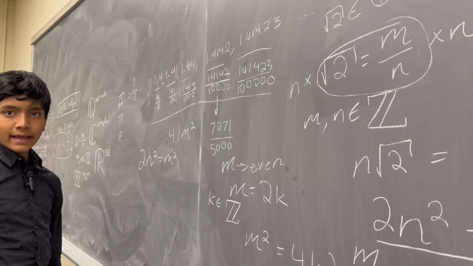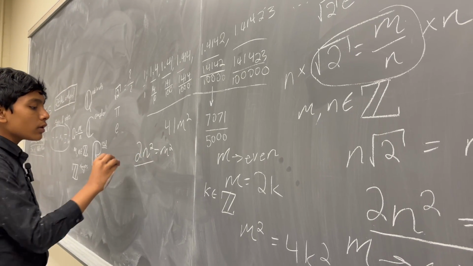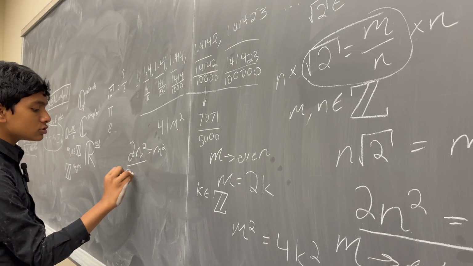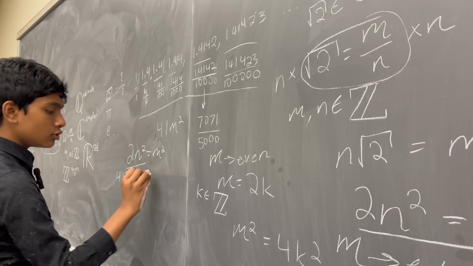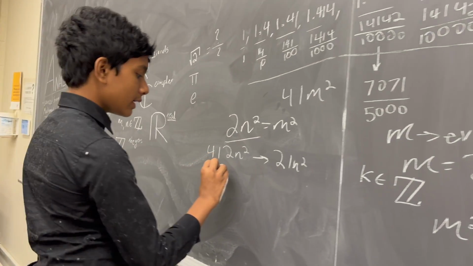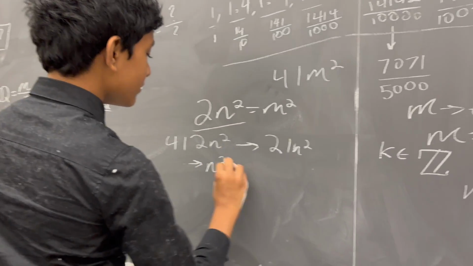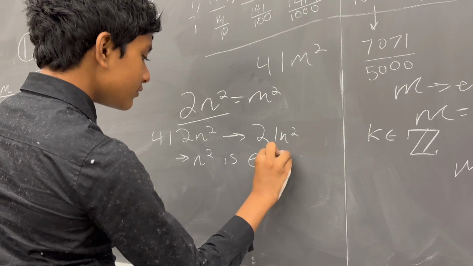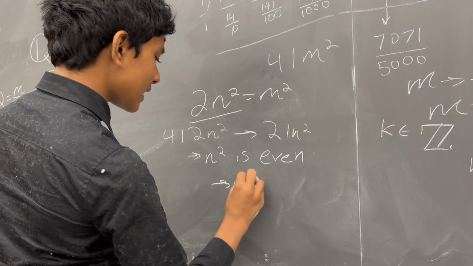And if 4 divides m squared, then 4 must divide 2n squared. But that implies that 2 divides n squared. And if 2 divides n squared, that means that n squared is even. But if n squared is even, n is even. But wait a second.